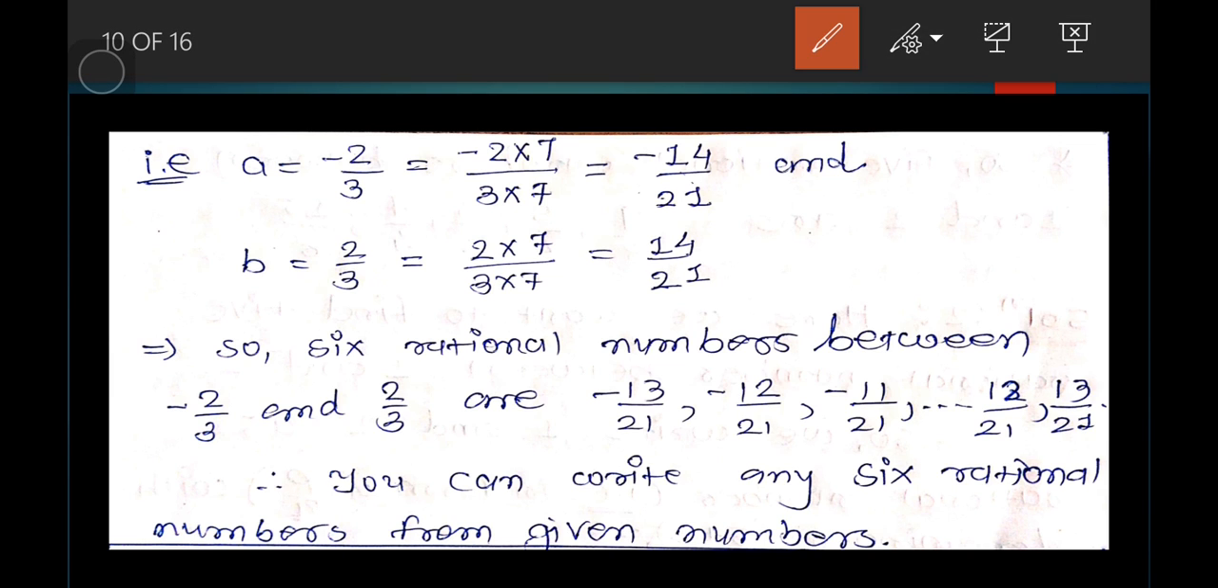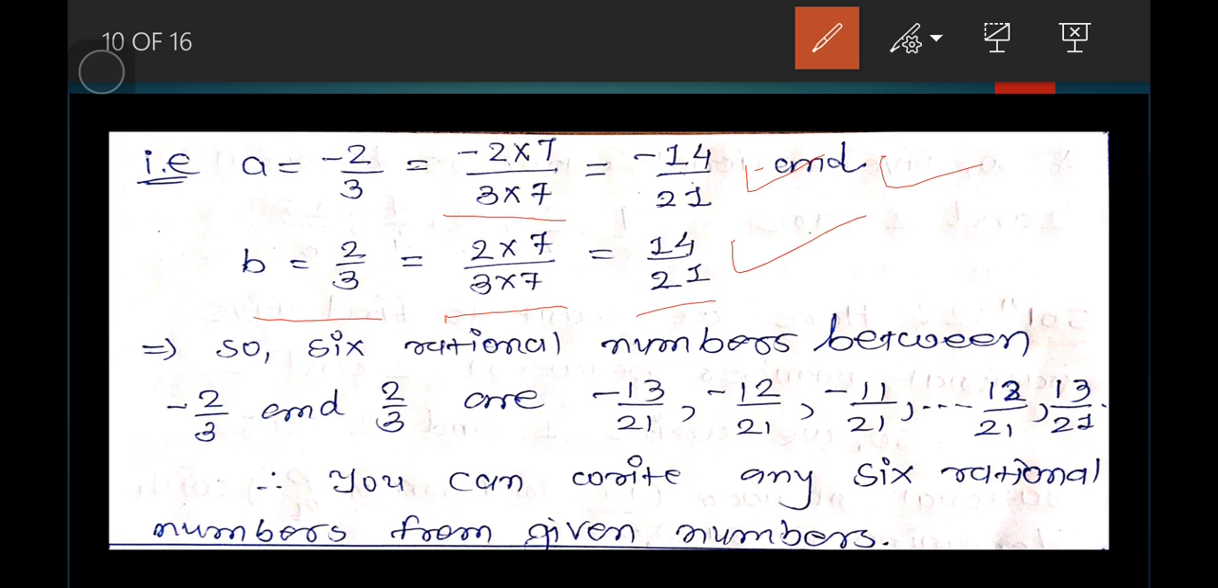We want to write a with the denominator 7. Then we have to multiply and divide with 7. So minus 2 into 7 divided by 3 into 7. 7 twos are minus 14 and 7 threes are 21. This one is the first number. And b is equal to 2 by 3. Then we want to put b in rational form with denominator 7. So we have to multiply and divide with 7. 7 twos are 14 and 7 threes are 21. Now we can take any 6 rational numbers between minus 14 by 21 and 14 by 21.